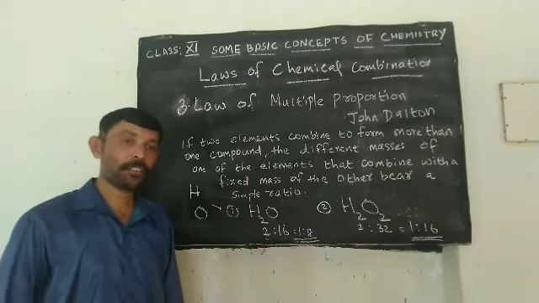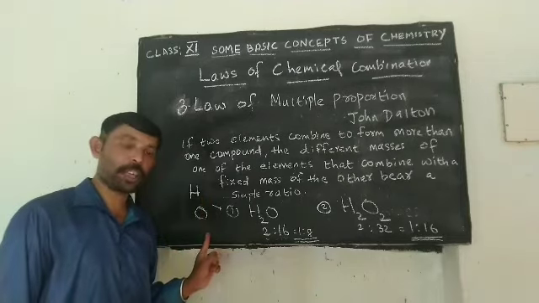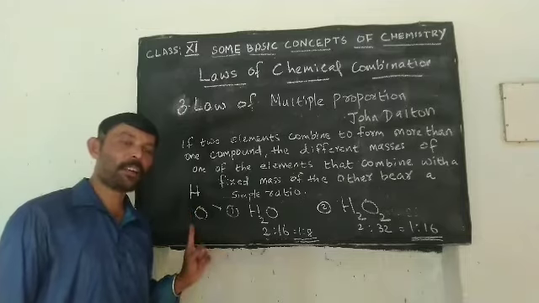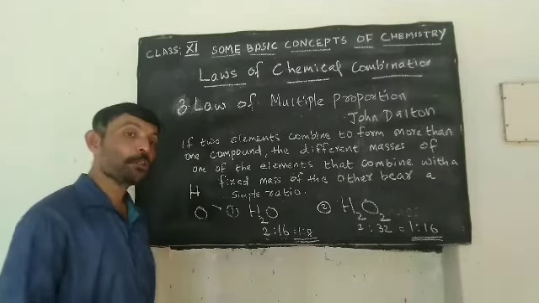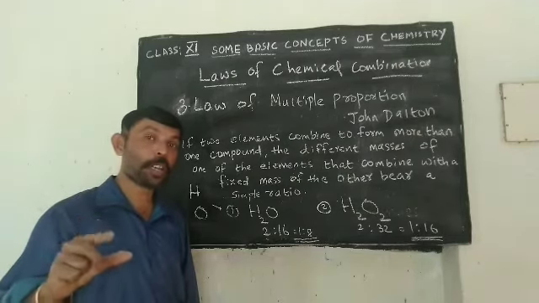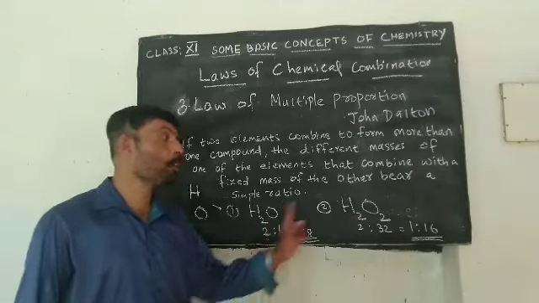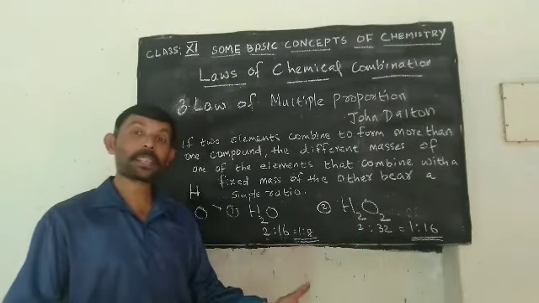Example: the elements we are taking are hydrogen and oxygen. This hydrogen and oxygen are combining in different ratios to give two different compounds. Even though they combine in two different ratios to give two different products, the net result is a simple ratio.